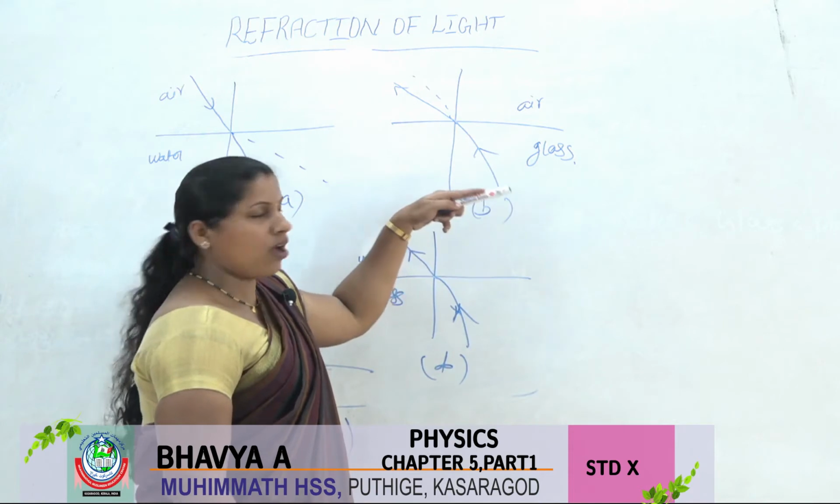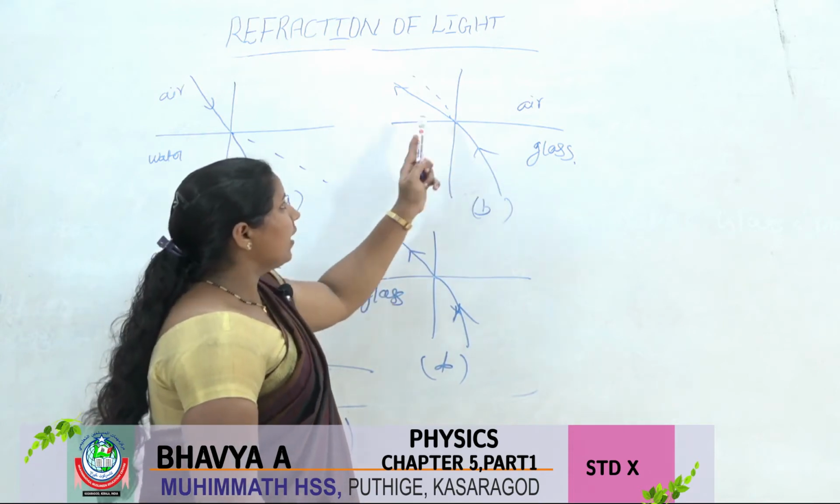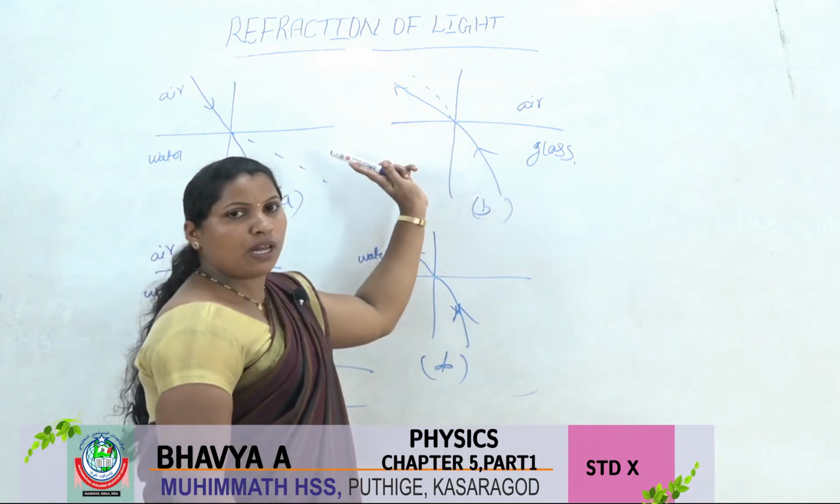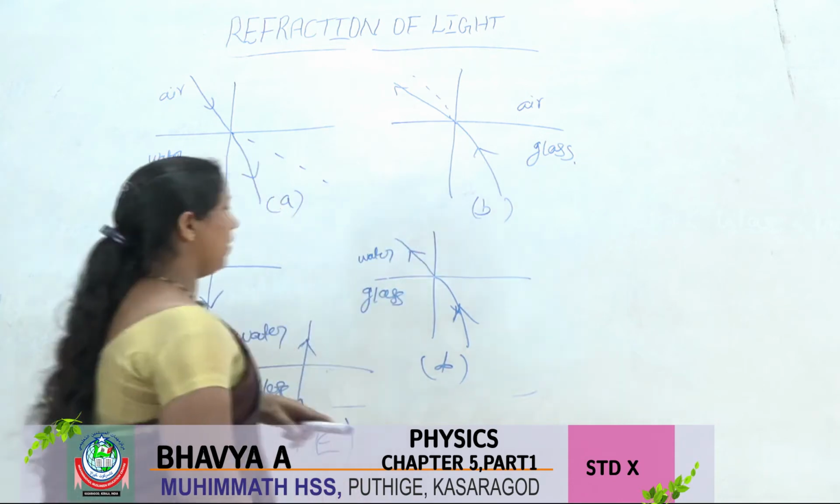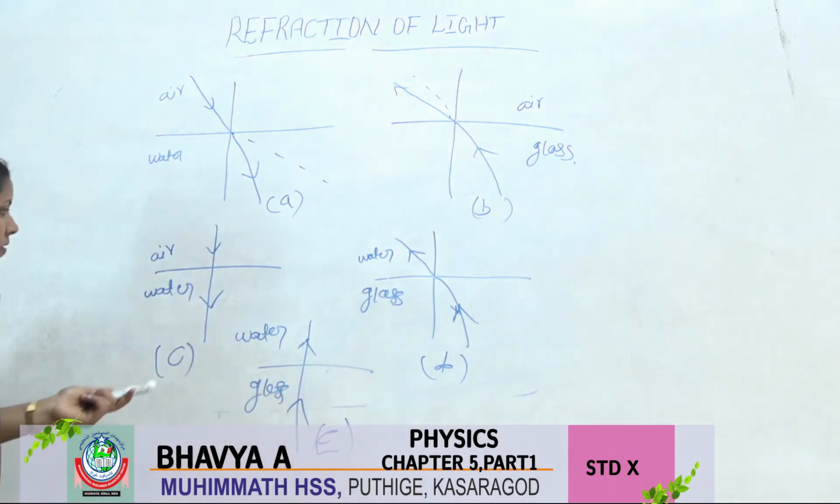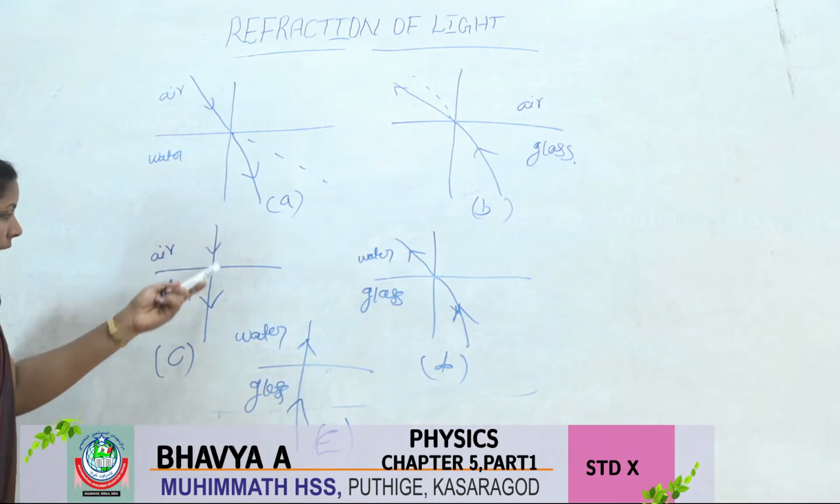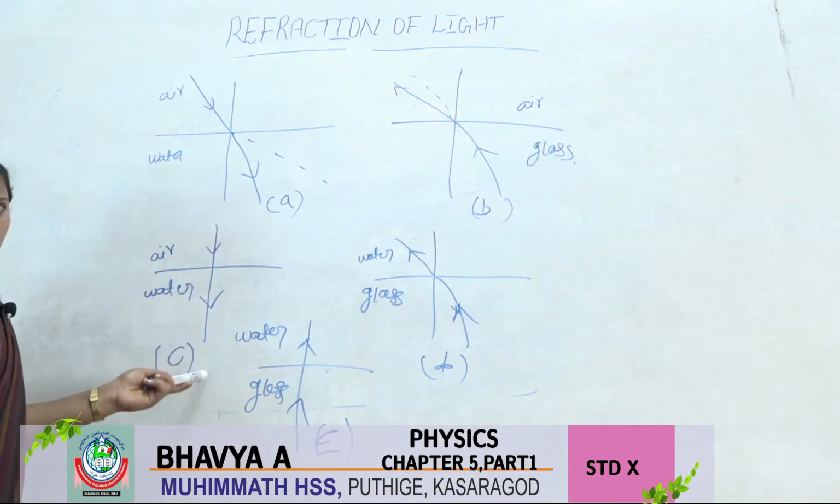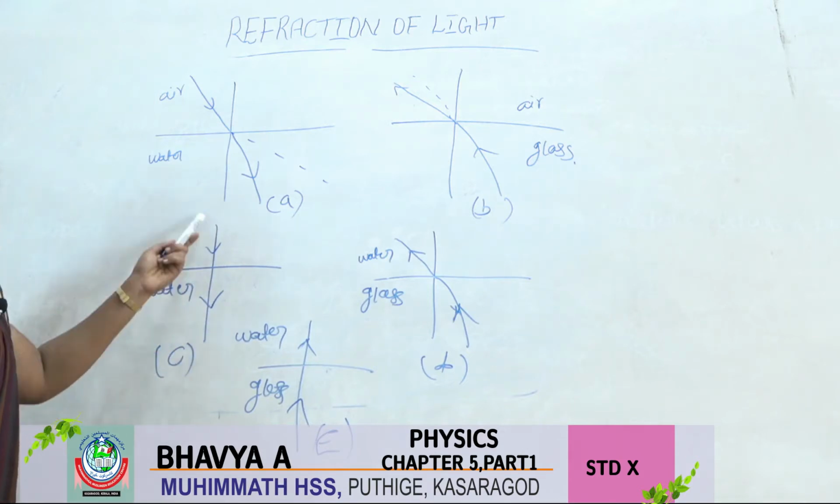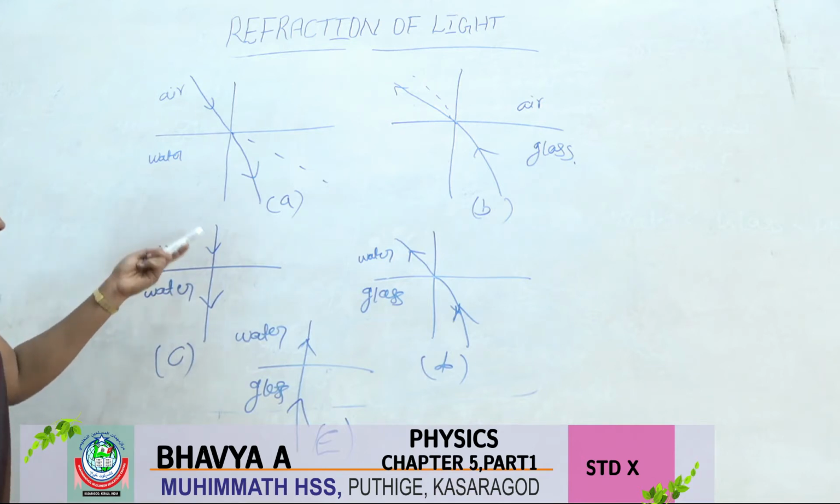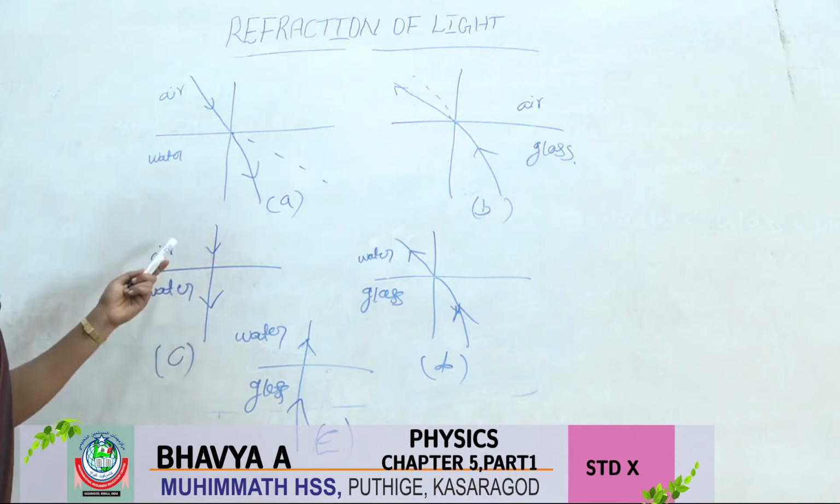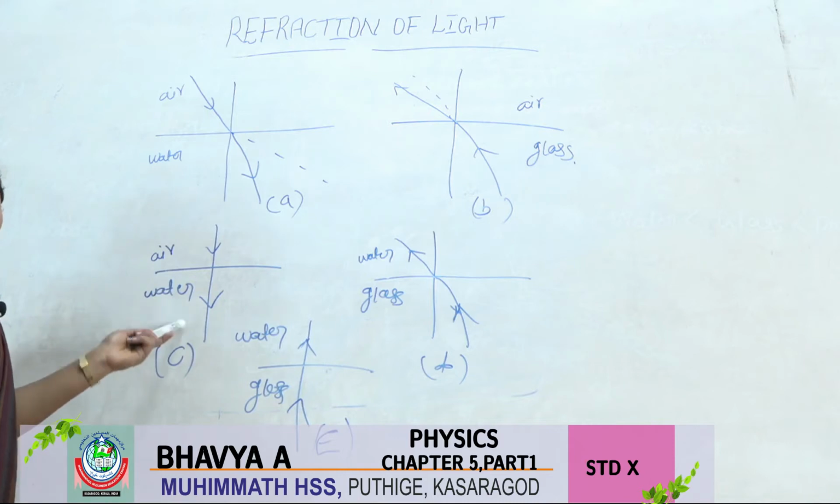When a ray of light falls, it moves away from the normal. So it is picture B. Next, picture C. See here, the ray of light is incident in this direction, and it moves forward in the same direction. No deviation takes place when it goes from air to water.